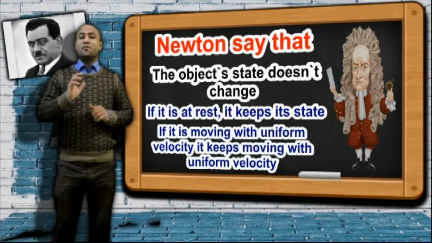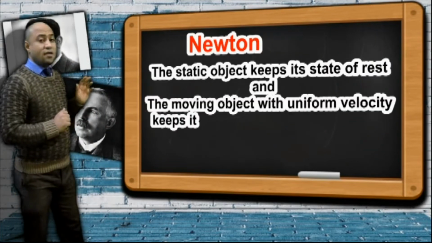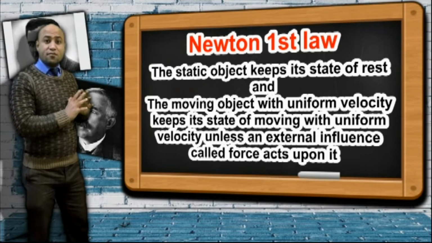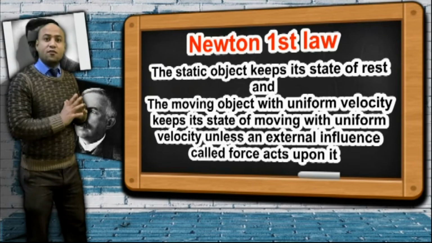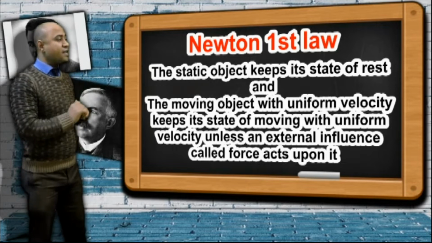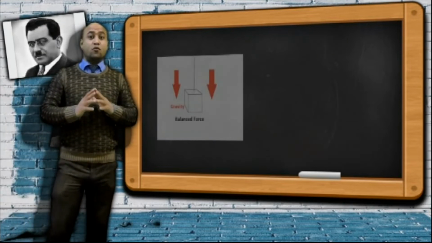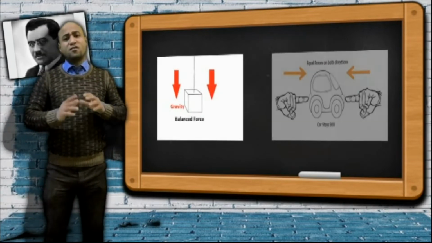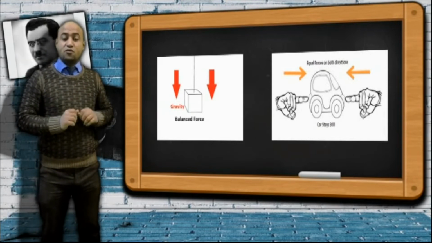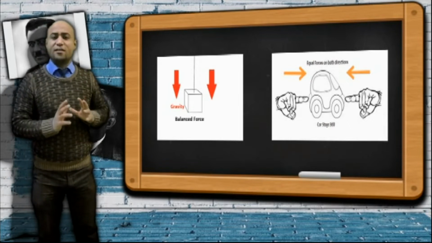This is what's meant by Newton's first law. Newton's first law says that the static object keeps its state of rest, and the object that moves with uniform velocity or constant velocity keeps its movement with uniform speed unless an external influence called force acts upon this object. So if no force acts upon an object, or some forces act upon an object but these forces cancel each other, so the resultant of these forces equals 0, which means no force acts upon this object.